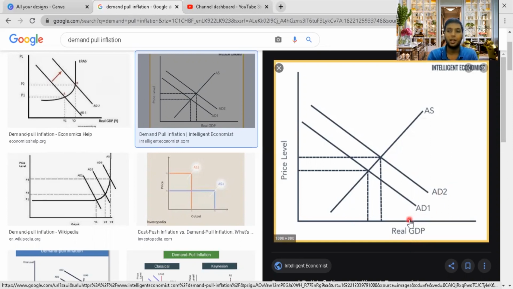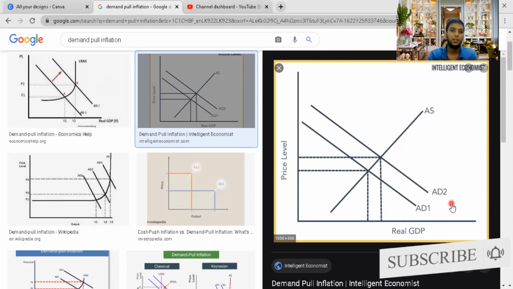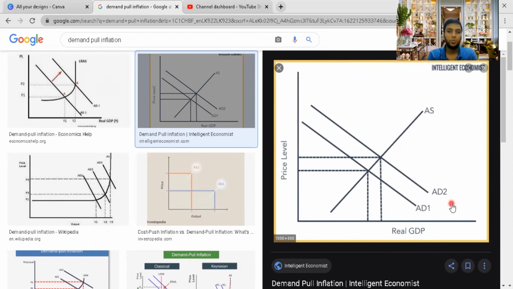So when I take this chart, a demand pull inflation occurs when people's income increases or when the product prices go down. One of these things, not the product price goes down. I'm sorry, that is cost push inflation. Demand pull inflation speaks about how aggregate demand increases when the price level of consumers is increasing. When people have enough income, they will spend more on the products they need to buy. Then moving on to the content.